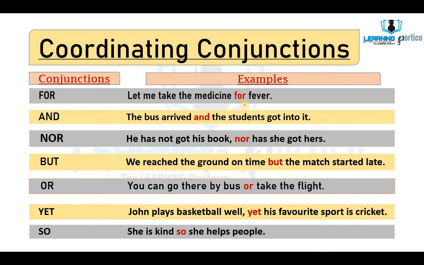Let me take the medicine for fever. The bus arrived and the students got into it. He has not got his book nor has she got hers. We reached the ground on time but the match started late. You can go there by bus or take the flight. John plays basketball well, yet his favorite sport is cricket. She is kind, so she helps people. These were the examples of coordinating conjunction.